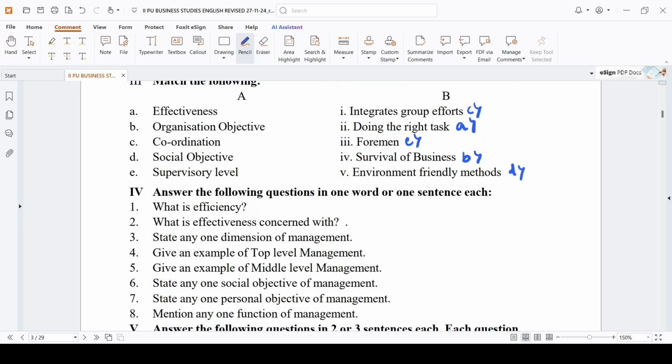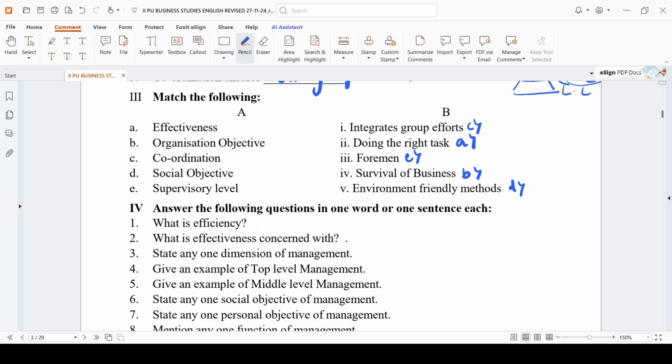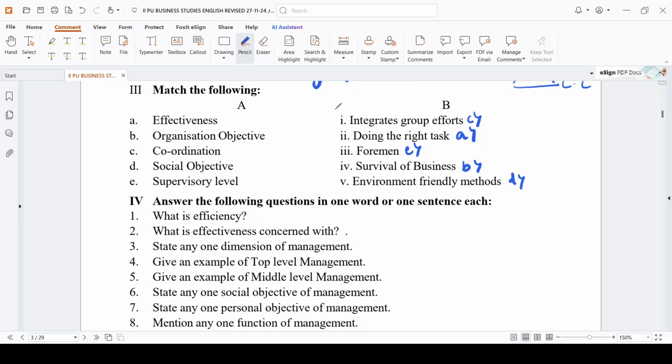Now come to 1 mark. Answer in a word or answer in a sentence. What is efficiency? As I already told you, efficiency is nothing but doing the task correctly. You have to do the task correctly with a minimum cost and minimum resources.